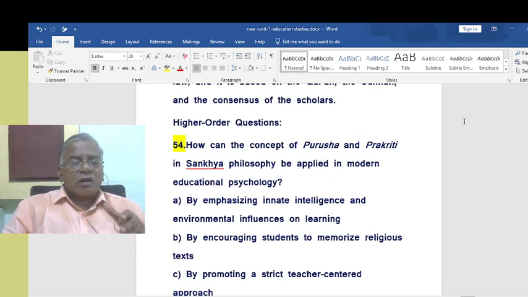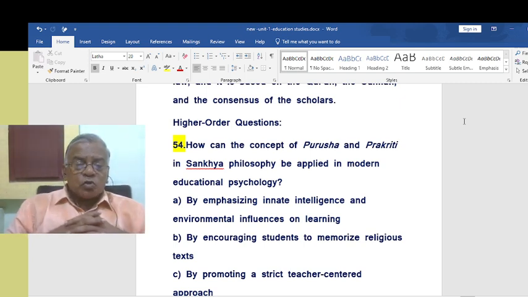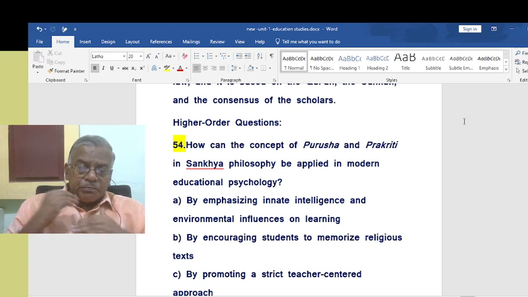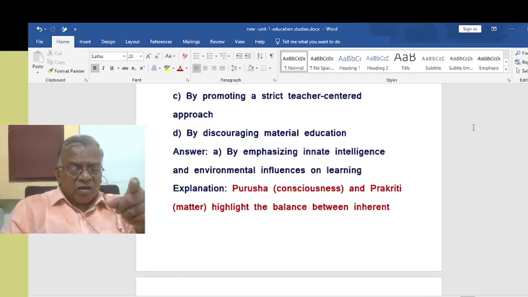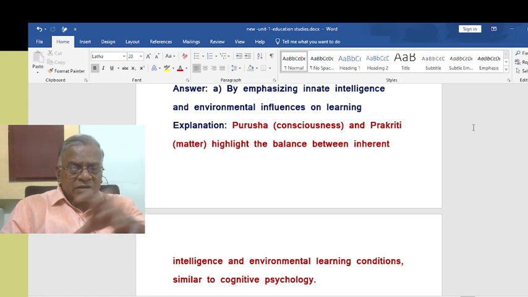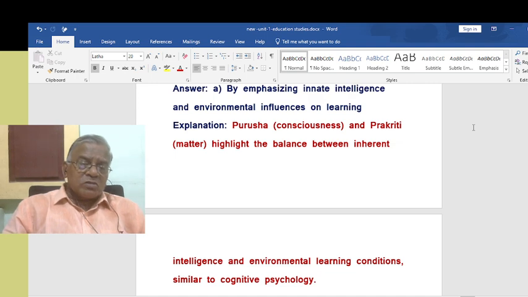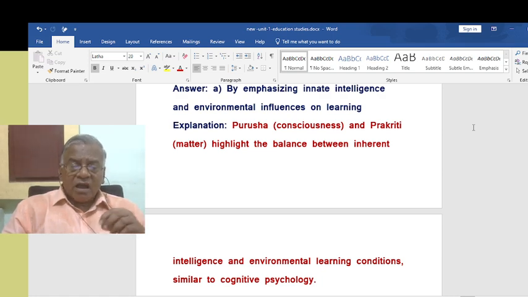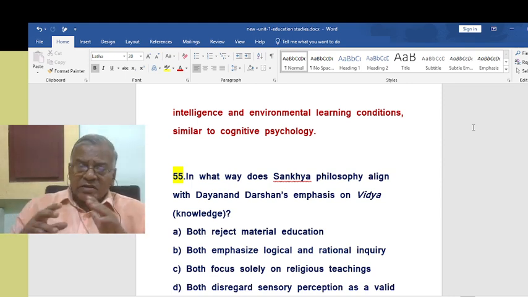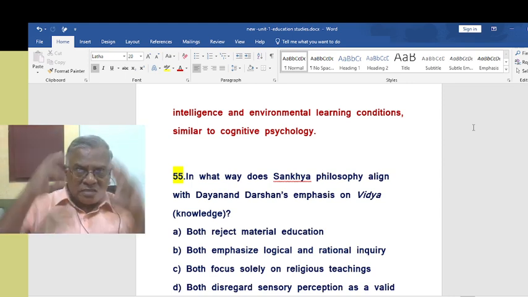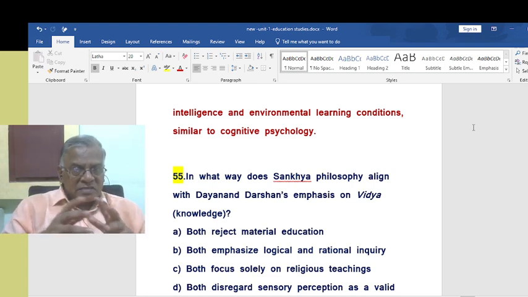This question, higher order question: how can the concept of Purusha and Prakriti in Sankhya philosophy be applied in modern educational psychology? It is very close to cognitive psychology. That is how we are relating this particular concept with modern psychology. So the Purusha consciousness and the Prakriti matter highlight the balance between inherent intelligence and environmental learning conditions, similar to cognitive psychology. So these two concepts remind us of cognitive psychology, that is the activities of the brain, no? That is the idea here.